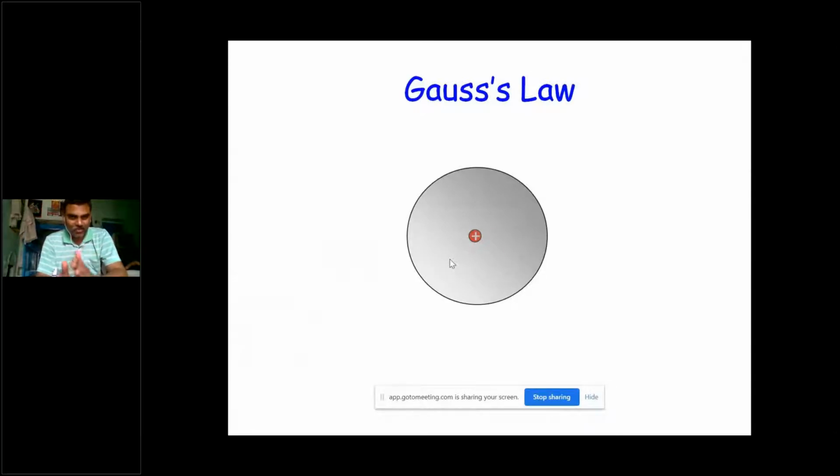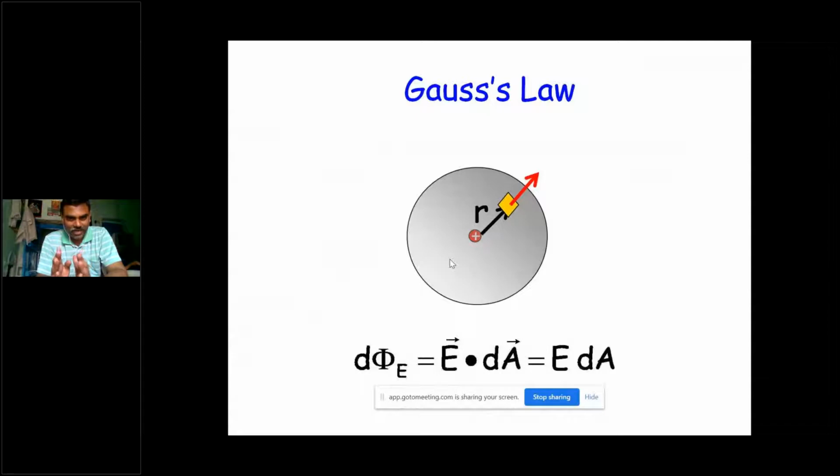But to use Gauss law, we need to construct some symmetrical structure. Let us say here the point charge is located in a sphere, which is symmetrical, and in the radial direction only we have the electric field, and that electric field E will constitute the differential flux d psi as E dot ds or E dot dA, which is E dA.